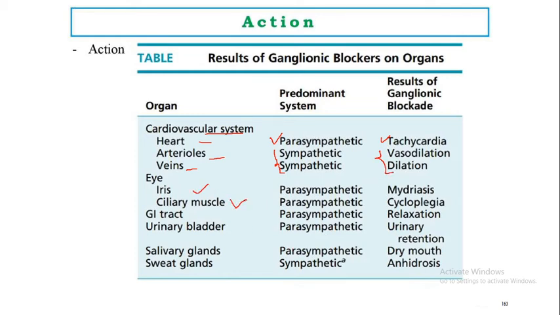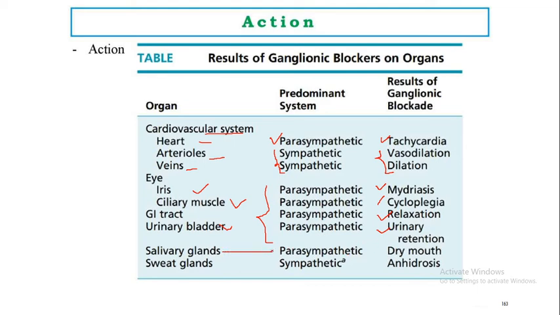In the iris, GI tract, ciliary muscle and urinary bladder it blocks the parasympathetic effect, and in the iris it produces mydriasis. In the ciliary muscle it produces cycloplegia. In the GI tract it produces relaxation, and in the urinary bladder it produces urinary retention.